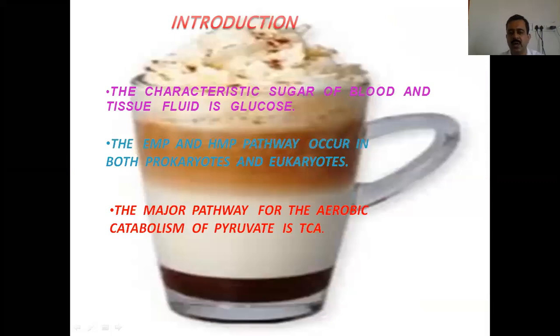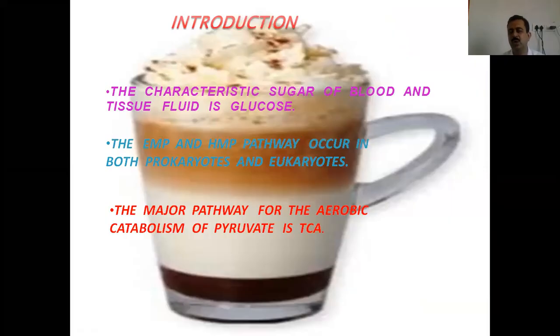Now, the characteristic sugar of blood and tissue fluid is glucose. So every time we eat sugar, that carbohydrate gets converted into a simple form of sugar, and ultimately it is the content of the blood. If you calculate blood sugar, you only have to prick your finger, and with the help of a glucometer, you can easily diagnose how much sugar is present inside the blood.